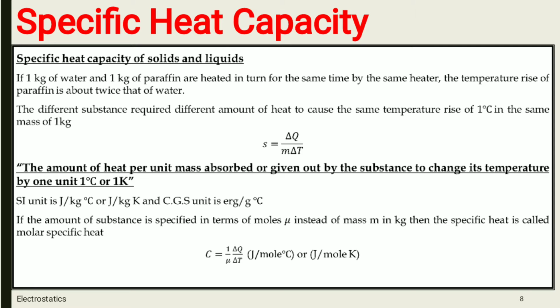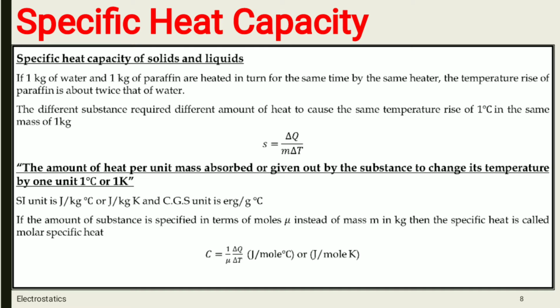It means there is a capacity, a nature or property of a material, to absorb heat. Some materials will absorb heat faster than other materials, and that is what specific heat means.